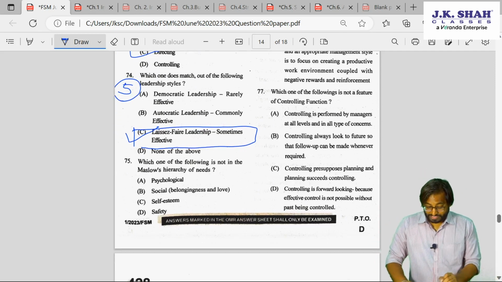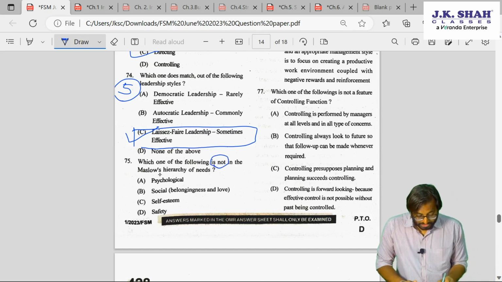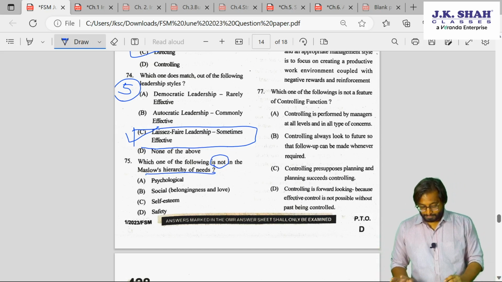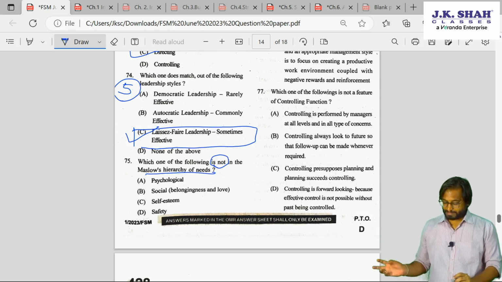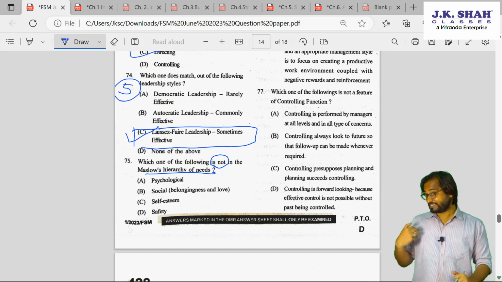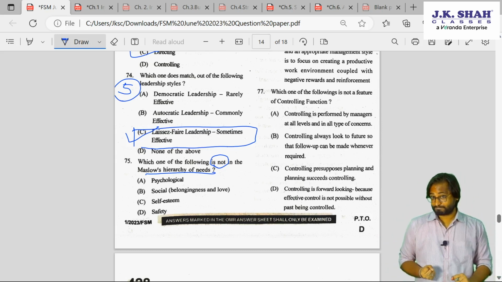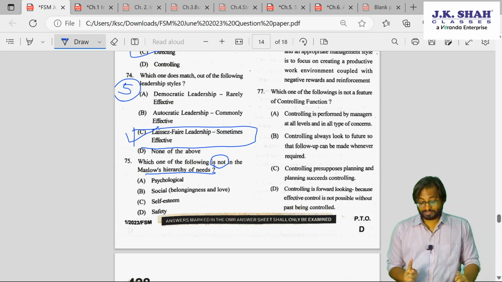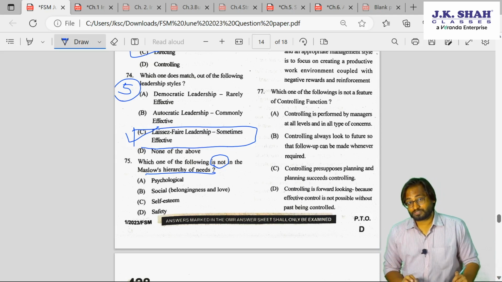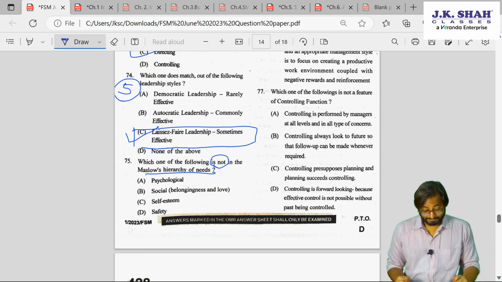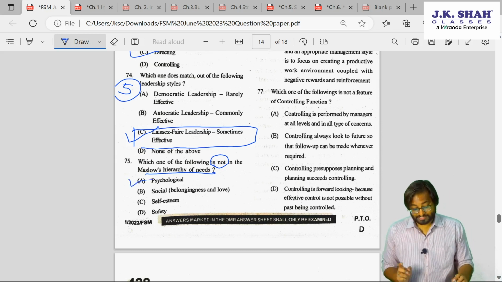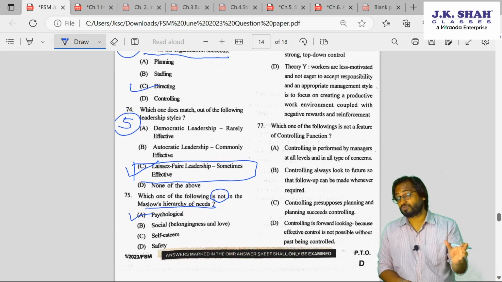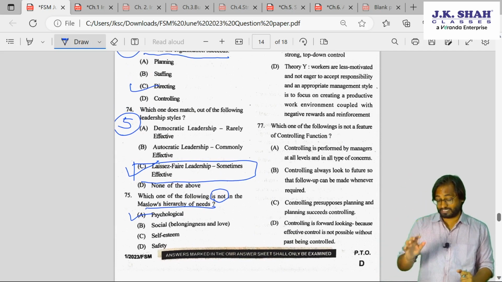Again, which of the following is not in Maslow's hierarchy of needs? This is basic, guys. This was not there in our book. But is social need one of Maslow's hierarchy of needs? Self-esteem, safety, yes. Are psychological needs one of the needs of Maslow's hierarchy? Think. Yes, so the answer is A. This was from the institute's book. This was not there in our book, but this was there in the institute's book.